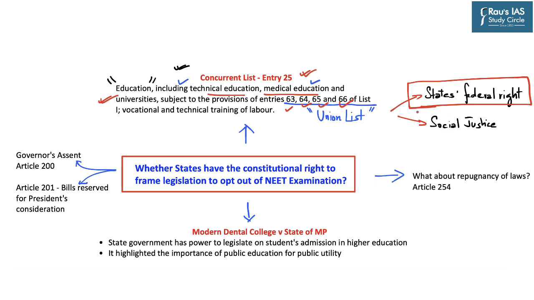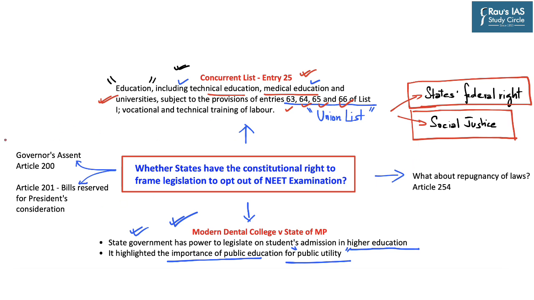And further, this legislation is in order to ensure social justice in the state. Now here in this article, a Supreme Court judgment has been quoted, Modern Dental College versus State of MP. Under this judgment, a 5-judge constitution bench of the Supreme Court has stated that the state government has the power to legislate on students' admission in higher education, and it also highlighted the importance of public education for public utility. So based on these understandings also, the state government of Tamil Nadu thinks that it is very much within its constitutional and legal rights to propose such an exemption. Now still there are two important aspects involved here.